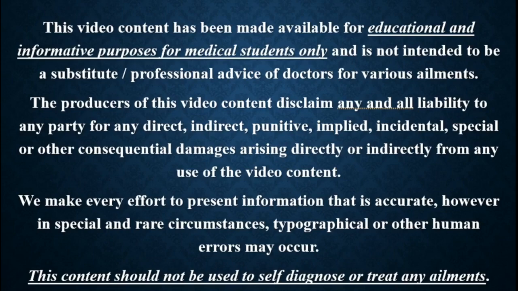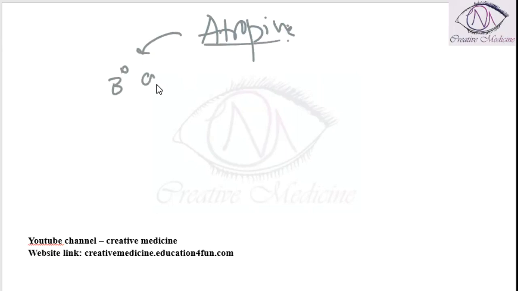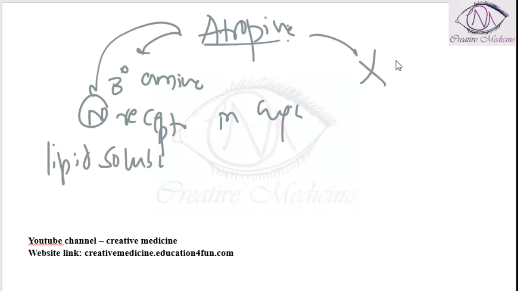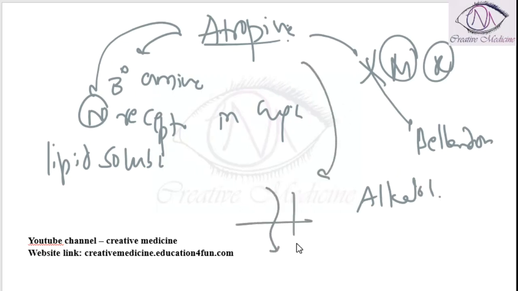In this lecture, we will learn about Atropine. Atropine is a prototype drug. It is a tertiary amine. This atropine will affect the nicotinic receptors, especially in higher doses. These are lipid soluble drugs and these are used as competitive antagonists on muscarinic receptors, and the atropine is actually a belladonna alkaloid. Even the skin can absorb the atropine in it.